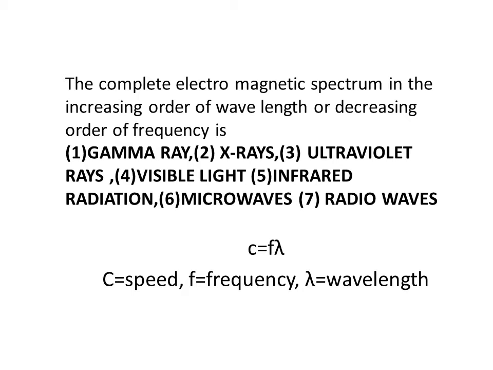The complete electromagnetic spectrum in the increasing order of wavelength or decreasing order of frequency, both being inversely proportional, is: number 1 gamma rays, second X-rays, third ultraviolet rays, visible light, infrared radiation, microwave radiation, and radio waves. C is equal to F lambda, where C is the speed of the wave, F is frequency, and lambda is wavelength.